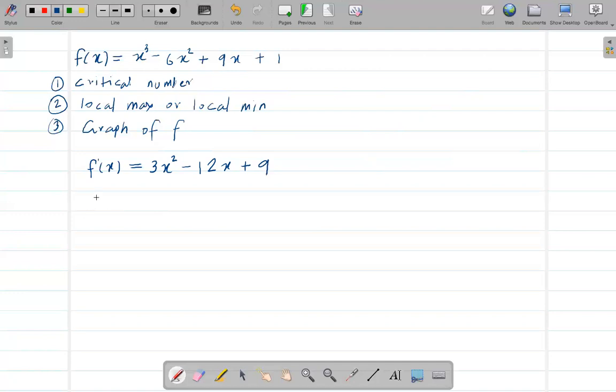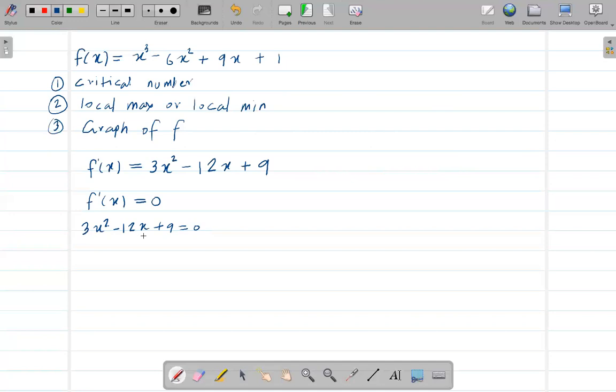And then set f prime of x equal to 0, and find the value of x from this. So here we have 3x squared minus 12x plus 9 equals 0.